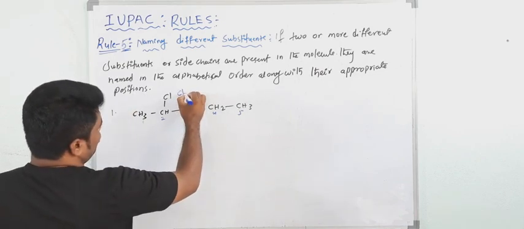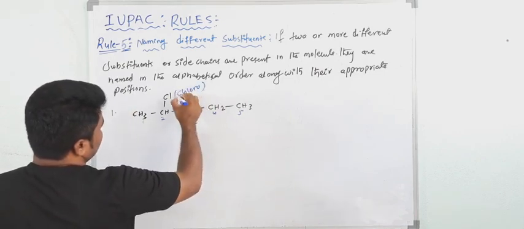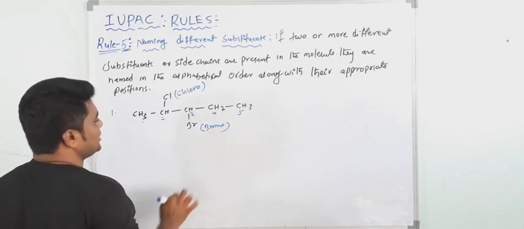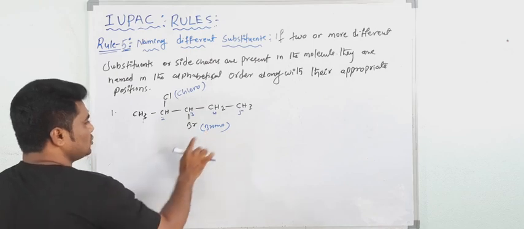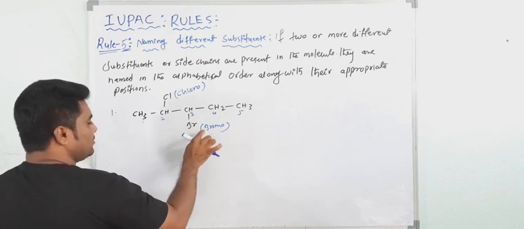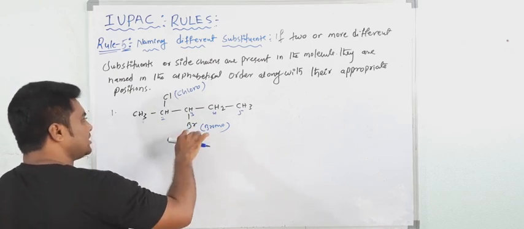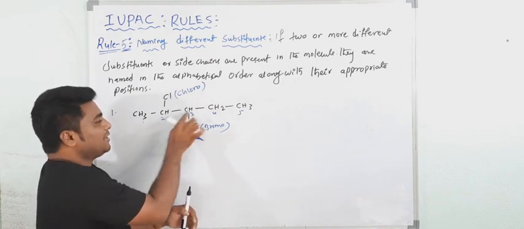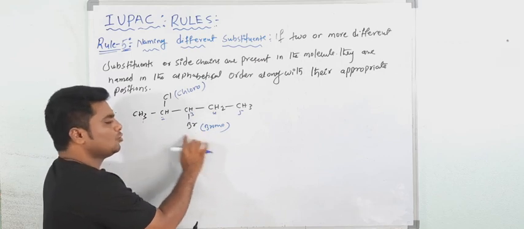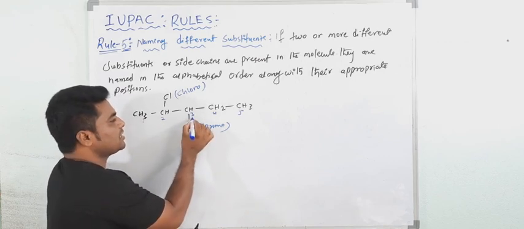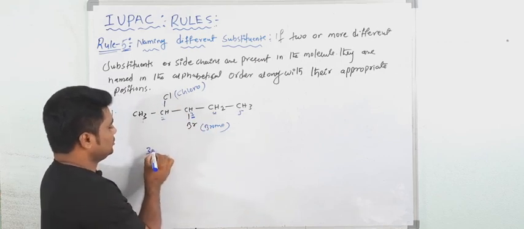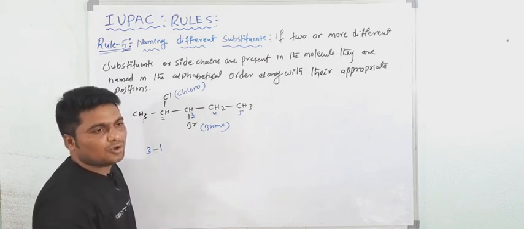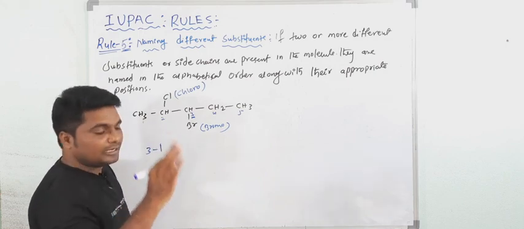This is chloro, and this is bromo. So B comes first here in the alphabetical order. So bromo you have to write first. But bromo is present at which carbon atom? We will not give priority to the numbering by alphabetical order. 3rd carbon atom. Always the IUPAC name of the compound begins with a capital letter.